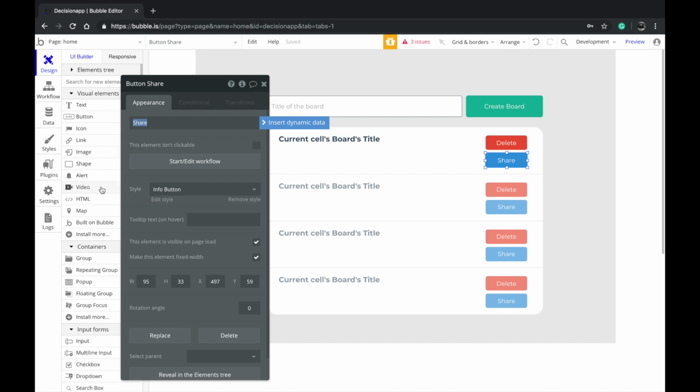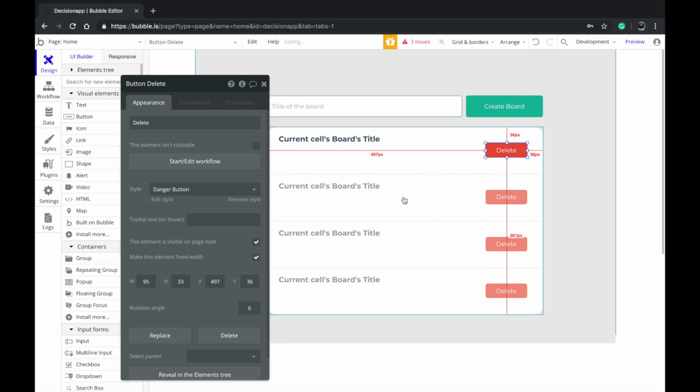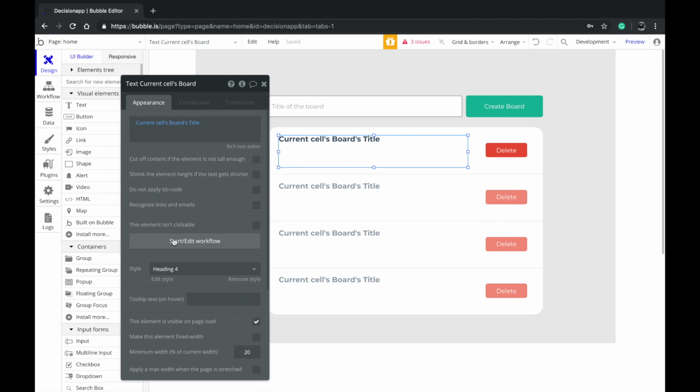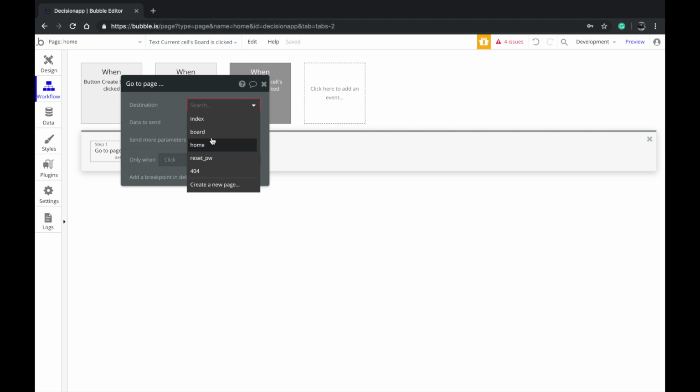Okay, so now I'm going to remove this share button here. Okay, so we have the text here. If I click on this text here, what I want to do is send them to the board page.